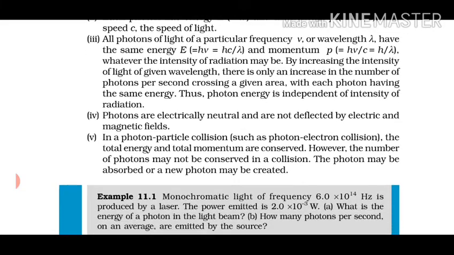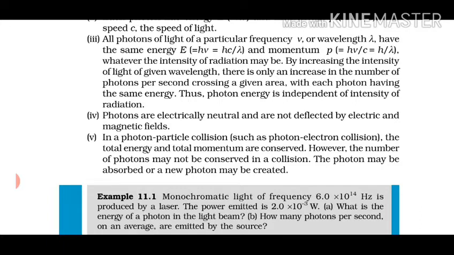Fourth point, the photons are electrically neutral, meaning no charge is there on photons. If no charge, it means they will not be deflected by electric or magnetic field. Fifth point is that whenever there is an interaction or collision between a photon and a particle, and the particle here we are considering is an electron, what happens?